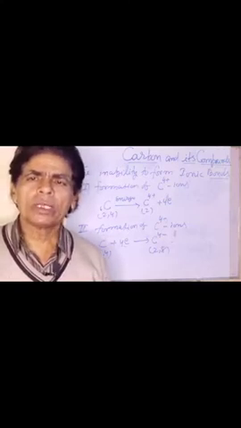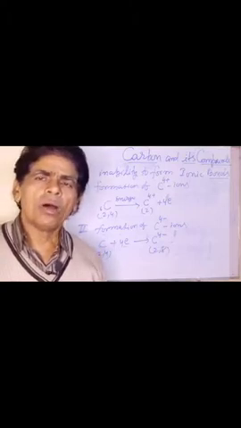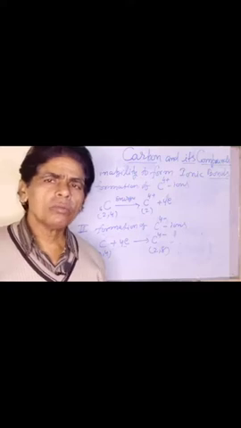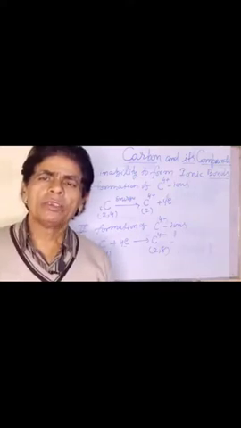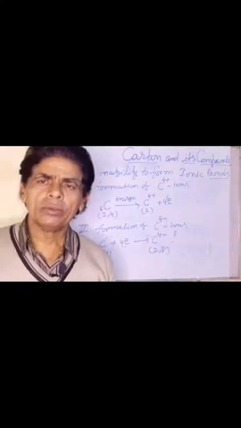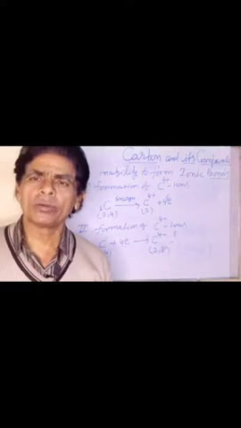Now what is the next option for carbon to form organic compounds? You know, carbon is a non-metallic element, so the last option is to share electrons.